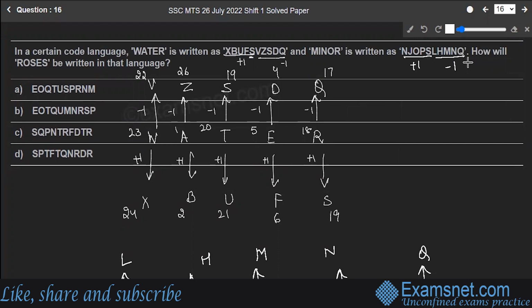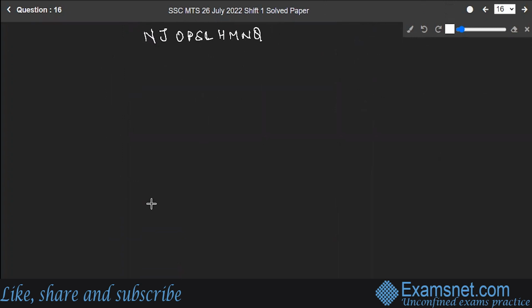Right. So now how will roses be written in that language? Let's go for that. Roses, R-O-S-E-S. What is the position value of R? 18, 15, 19, 5, 19.